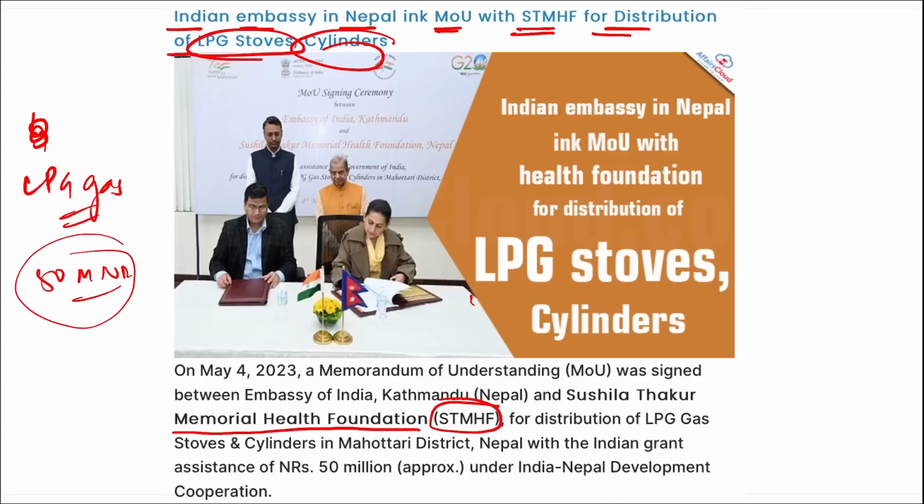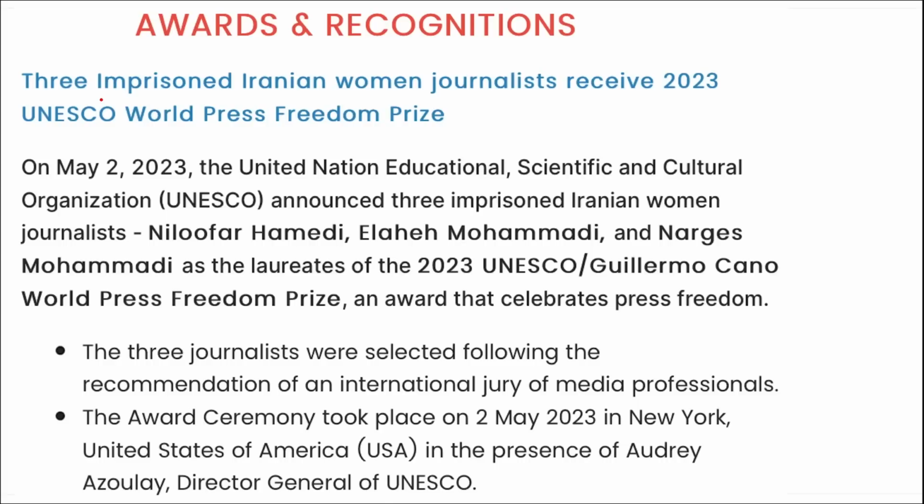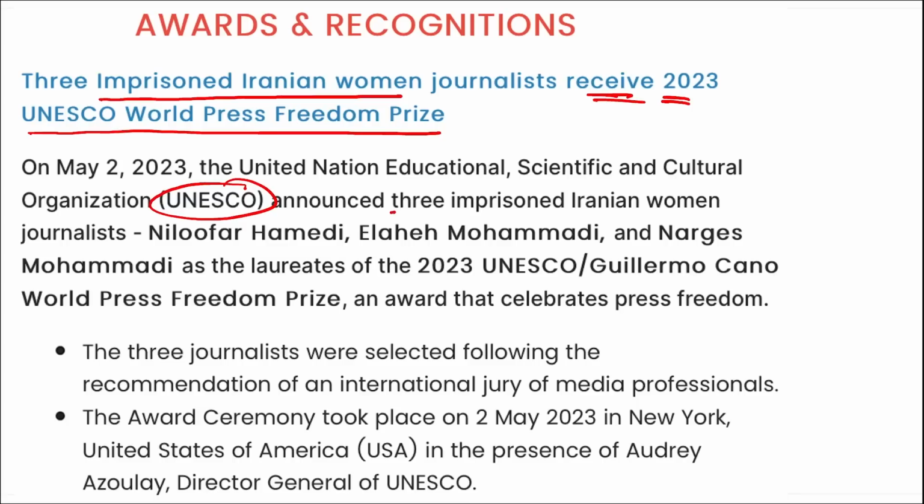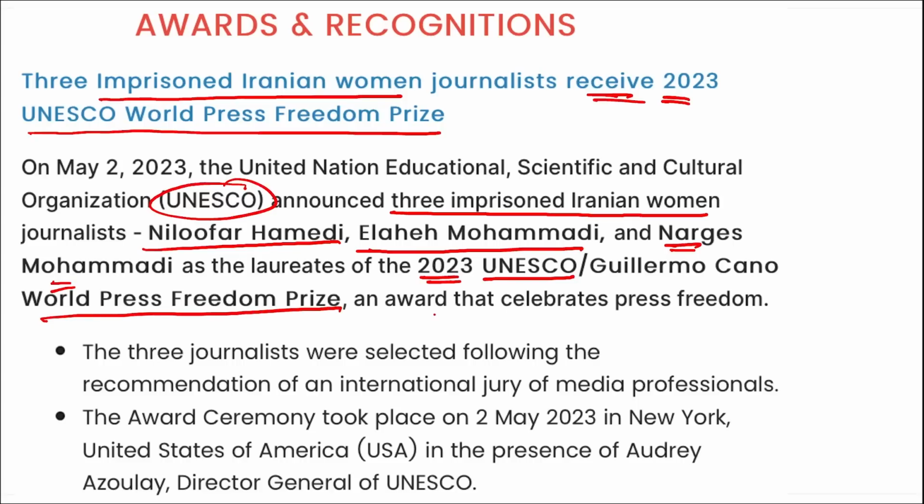Moving on to some awards. 3 imprisoned Iranian women journalists received the 2023 UNESCO World Press Freedom Prize. I repeat, UNESCO announced the three imprisoned Iranian women journalists Niloofar Hamedi, Elaheh Mohammadi, and Narges Mohammadi as the laureates of the 2023 UNESCO World Press Freedom Prize that also celebrates press freedom.